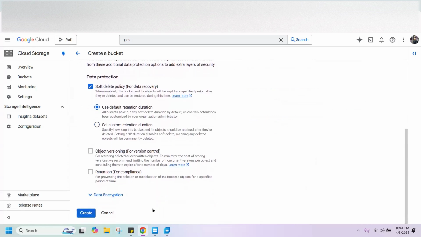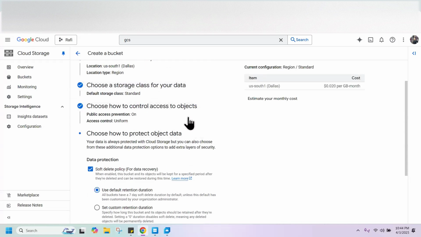And in this, you can actually enable your encryption as well. But currently, you will be using GCS encryption technique. Okay. So, let's click on.